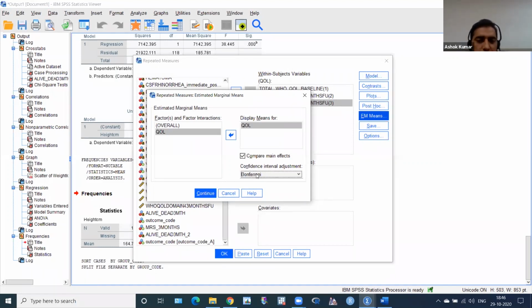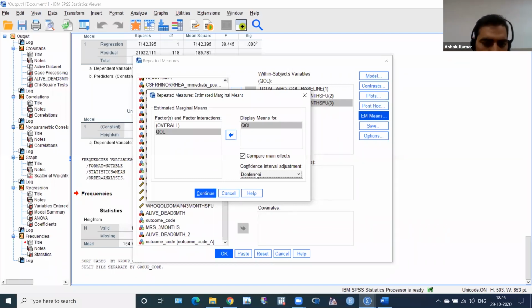Why post hoc comparison? Because there are 3 measurements, and the null hypothesis of repeated measure ANOVA is that there is no significant mean difference between baseline to 3 month, baseline to 6 months, and 3 month to 6 months. They are all equal.